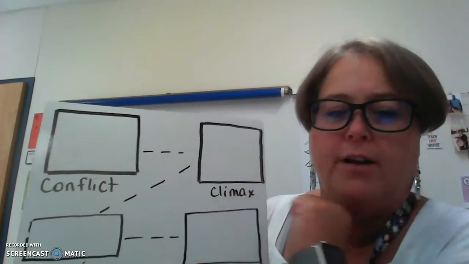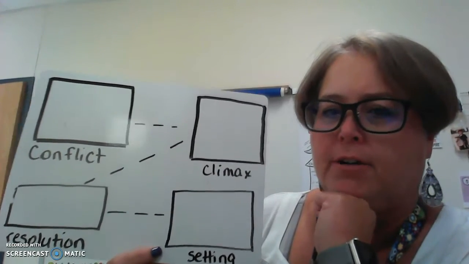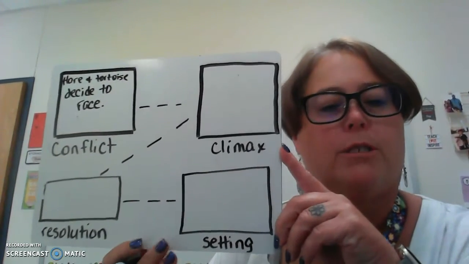So, remember the conflict? What was the conflict? The rabbit and the tortoise, the hare and the tortoise, both thought they could win a race. So that happened in the very beginning, right? They decided to have a race. So, just write that in there. Hare and tortoise decide to race.